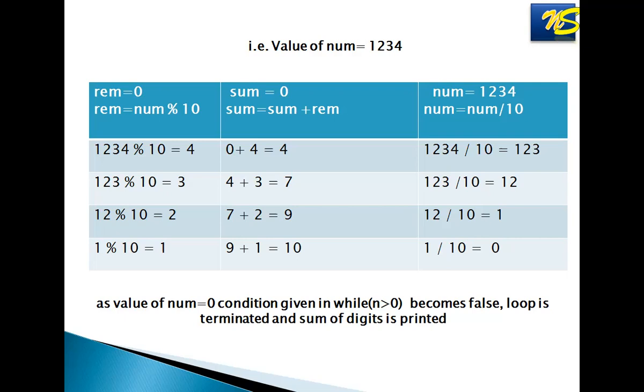Then 123 divided by 10, you will get the number 12. Again 12 modulus 10 is equal to 2. Add that 2 to the previous value of sum, that is 7 plus 2 is equal to 9. Then 12 divided by 10 is equal to 1. 1 modulus 10 is equal to 1. 9 plus 1 is equal to 10. 1 divided by 10 is equal to 0. So we have to give the condition that while the value of n is greater than 0; as soon as it becomes 0, the condition becomes false and the loop gets terminated.